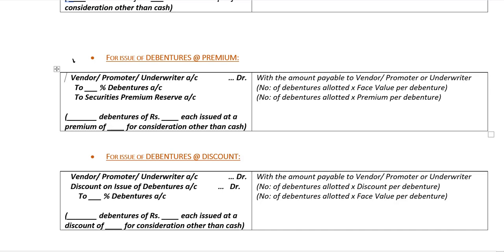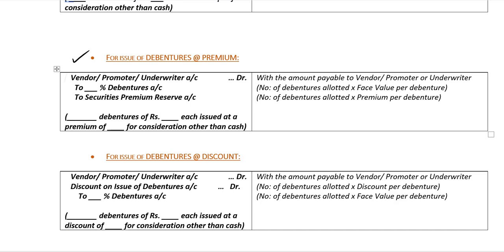When debentures are issued at premium, the journal entry, we will debit vendor, promoter, underwriter account with the amount payable to such vendor, promoter or underwriter, to percentage debentures account with the number of debentures allotted multiplied by the face value per debenture, and we will also credit to securities premium reserve account with the number of debentures allotted multiplied by the premium per debenture. In the narration, the number of debentures which have been issued, the face value at which it's been issued and the premium at which it's been issued, along with the mention that it's issued for consideration other than cash.